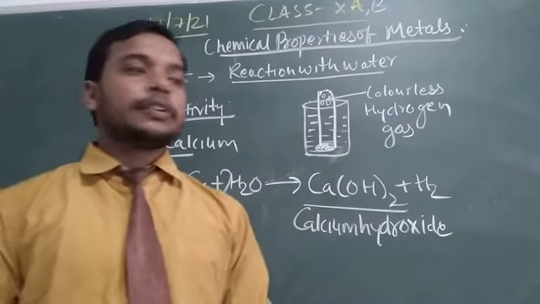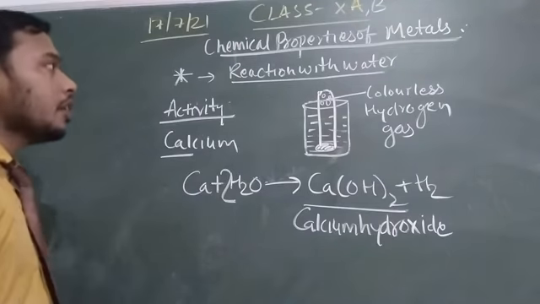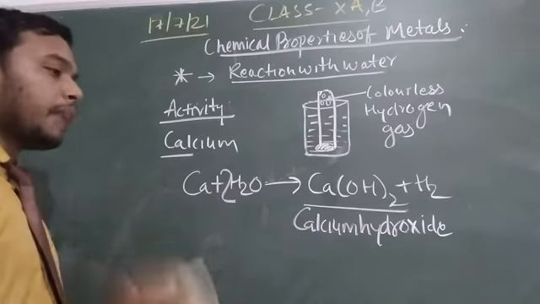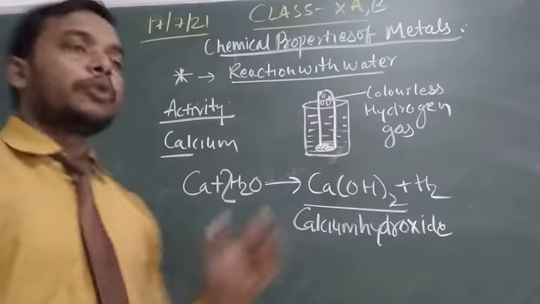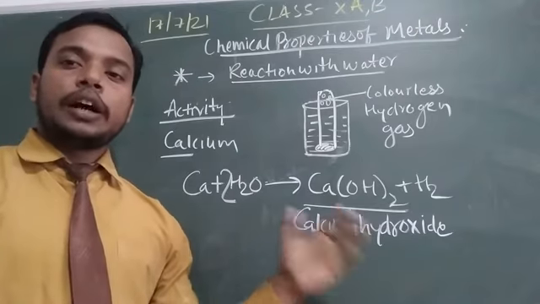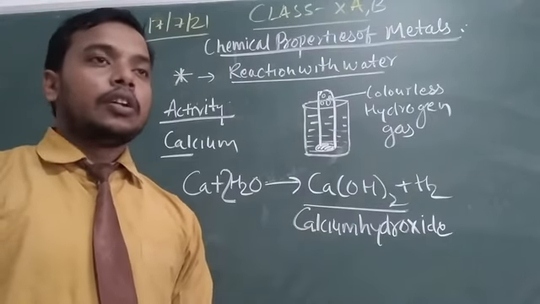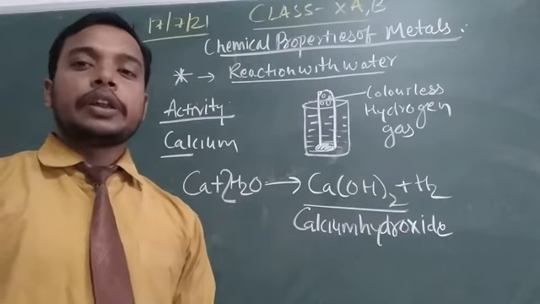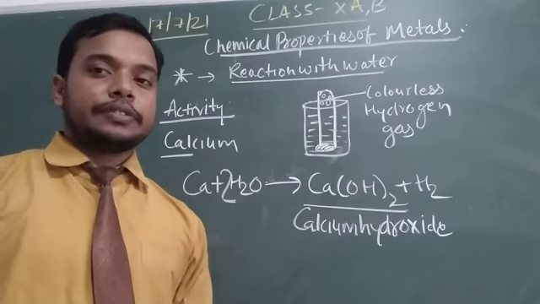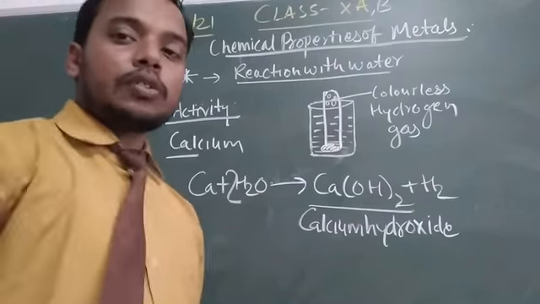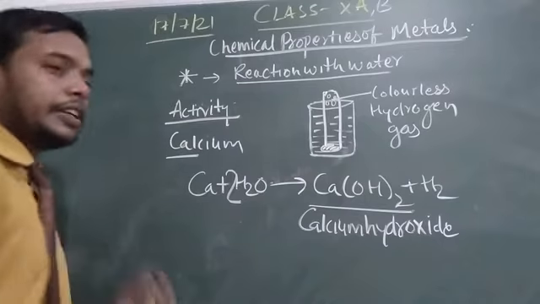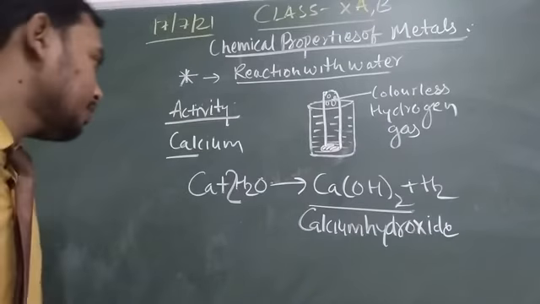So in this way, we can conclude that metal plus water produces metallic hydroxide and hydrogen gas. And now what will happen when a metal reacts with acid?